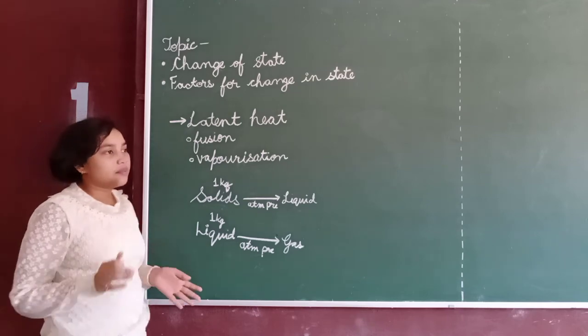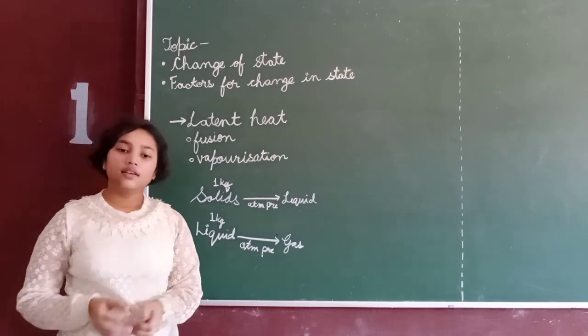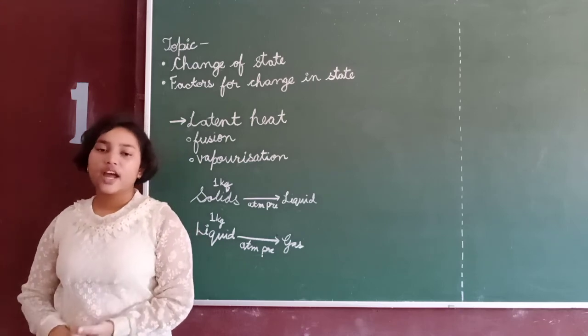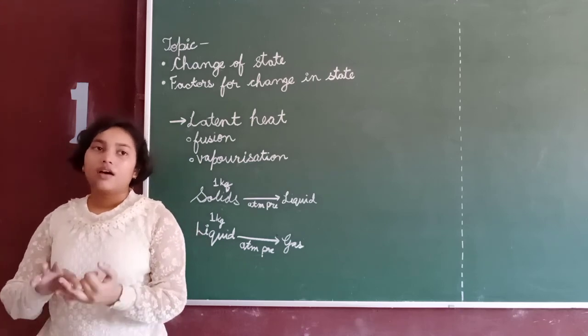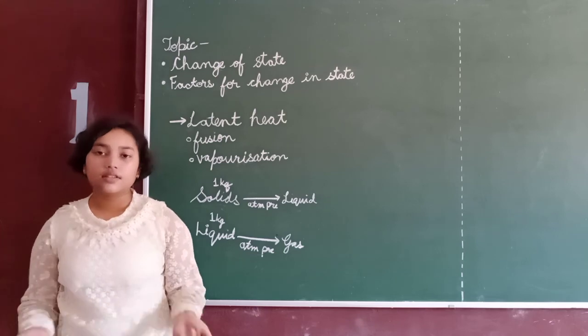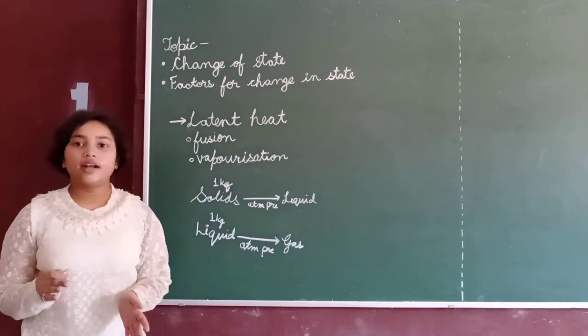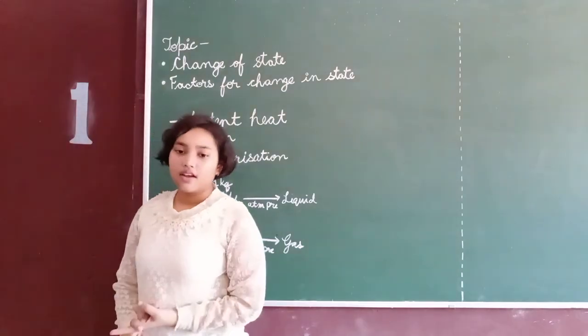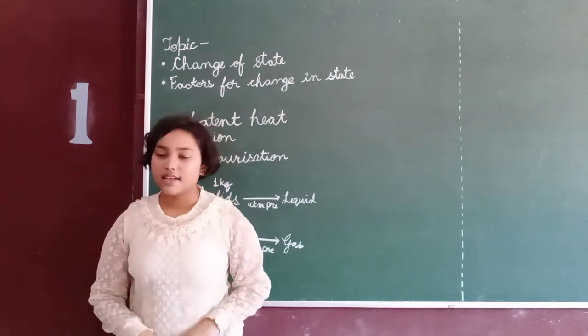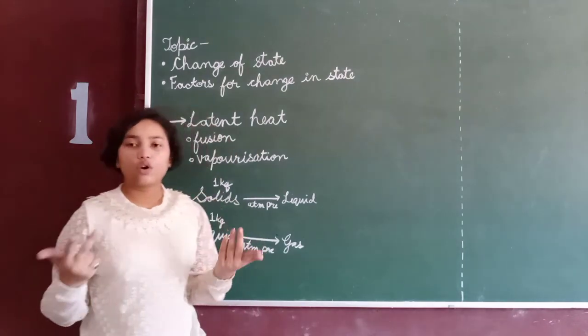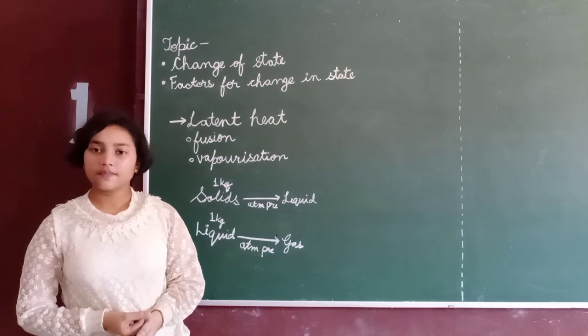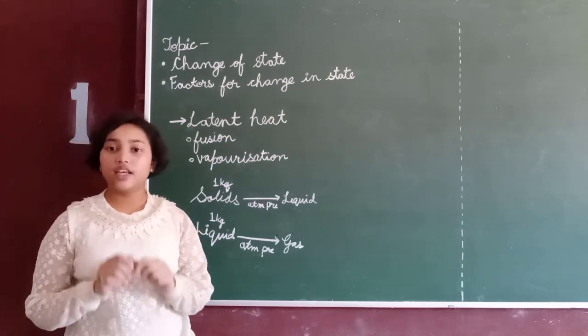Some examples of non-matter are love, hate, shadow, magnetism, heat, pressure, etc. So these are non-matter. They do not have any mass, do not occupy any space, and cannot be perceived by our senses. We cannot touch them, we cannot see them.